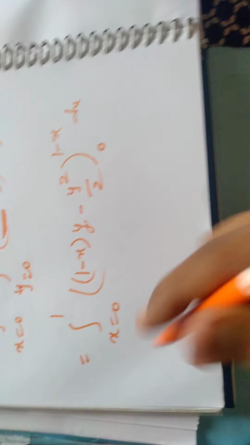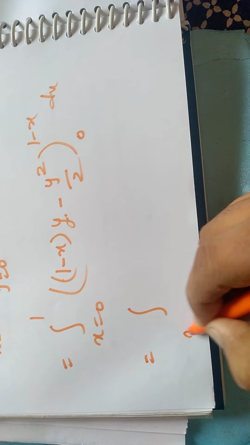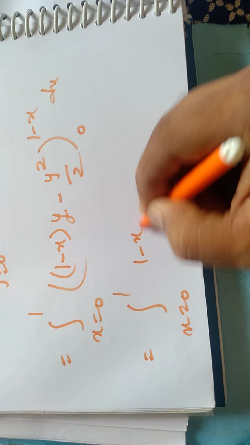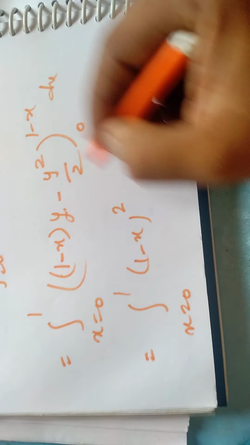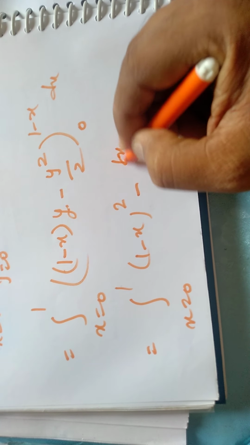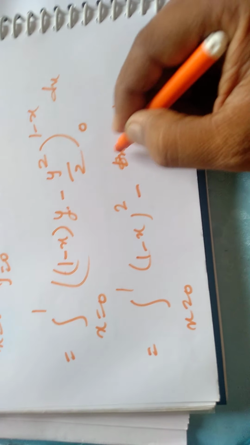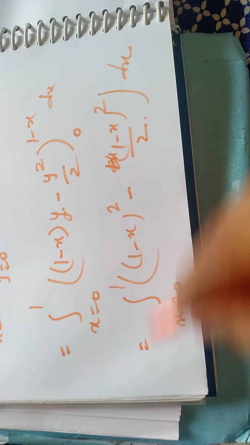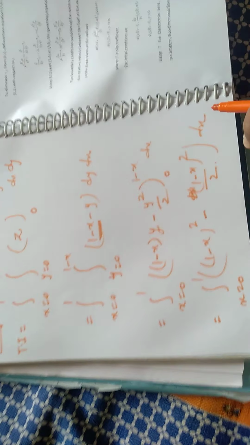If you put the upper limit, you will get (1 minus x) square and (1 minus x) square by 2. Only a one-dimensional integration is left. You do that and you will get the value of that triple integration. Correct or no? We'll stop here.